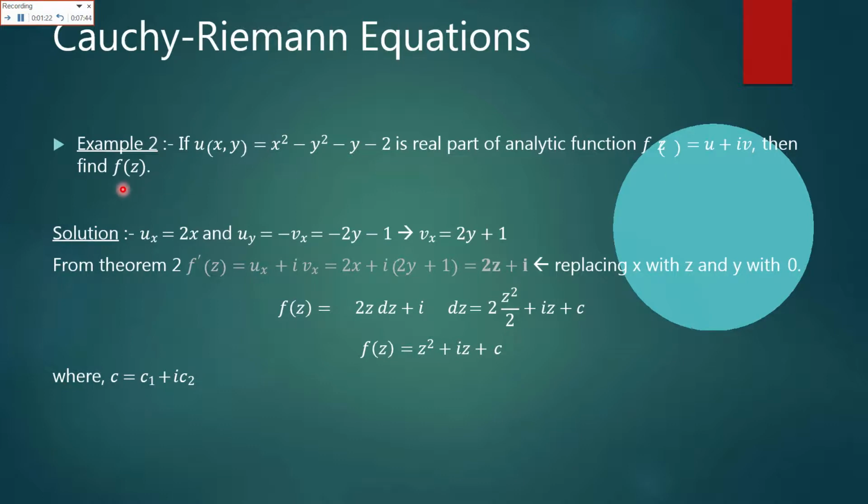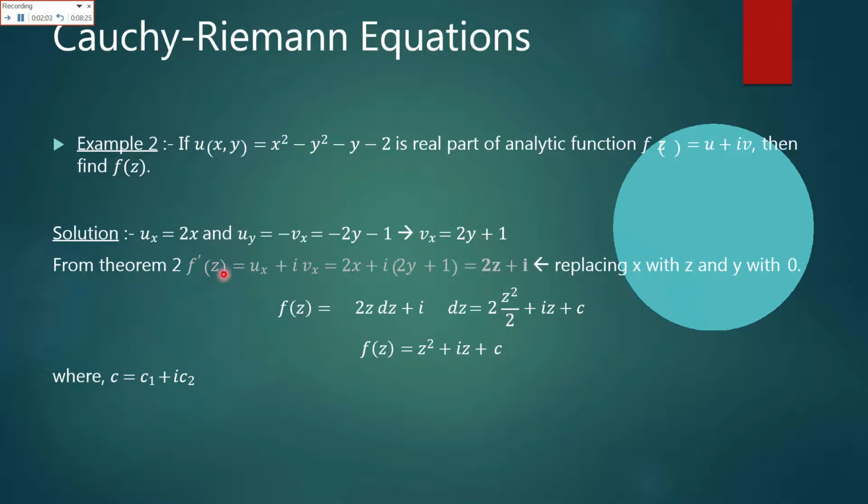Now, Cauchy's equations. First of all, from u we will take the first derivative of u with respect to x to find u of x. Here u of x would be 2x because all these will be treated as constant. Similarly, we will find u of y. Uy would be equal to minus 2y minus 1, which is equal to minus vx. Here the Cauchy's equation says that v of x is equal to minus u of y, so we'll take the minus sign here, so the given equation would change. V of x would be equal to 2y plus 1.